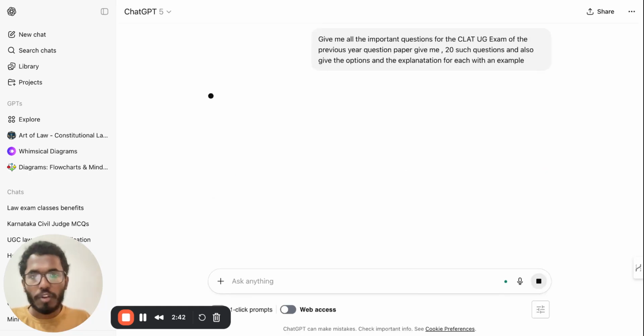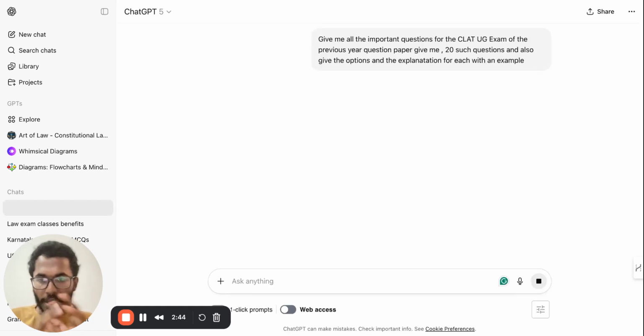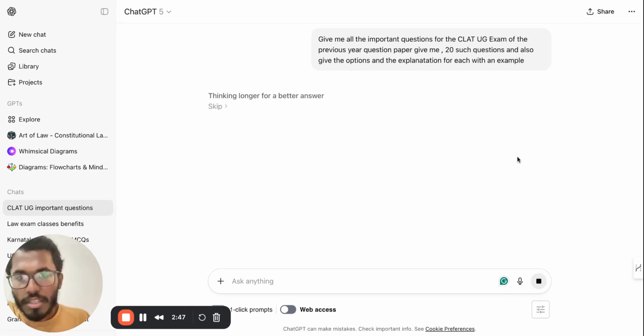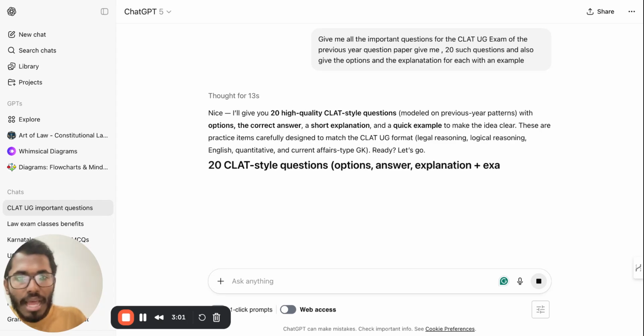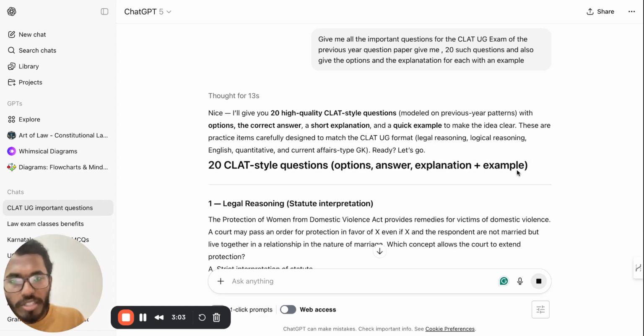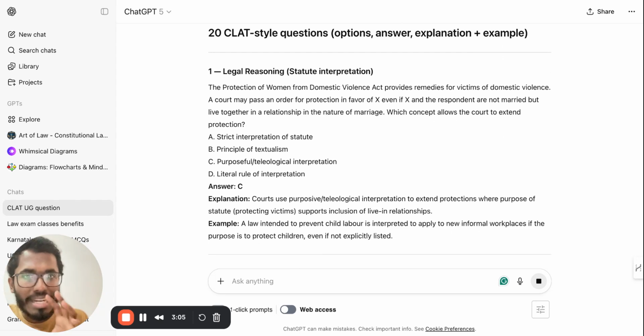So here, if you observe, it is very simple. ChatGPT will search for a while, and then it will give you the best kind of answers, very relevant for your exam preparation. Now it is considering past year question papers, and it will give you 20 high quality CLAT style questions. Okay. Here, if you observe one by one, it has given you exactly CLAT based questions, purely on a comprehension basis. It has given you the options, the answers, plus the explanation for it.